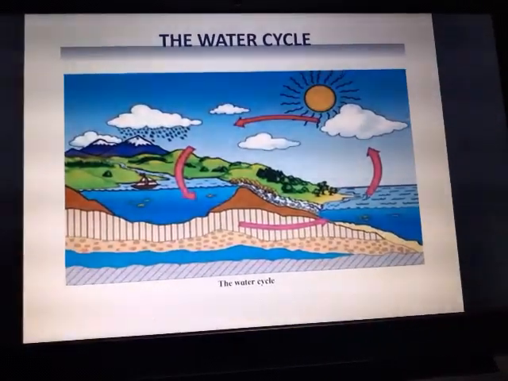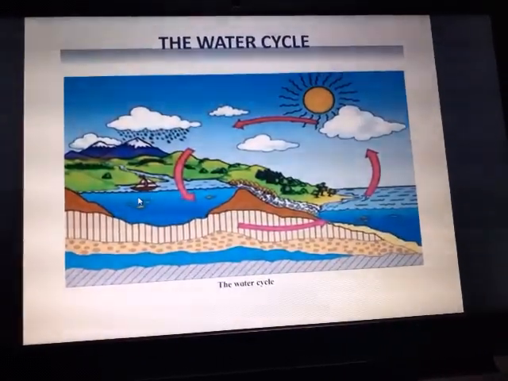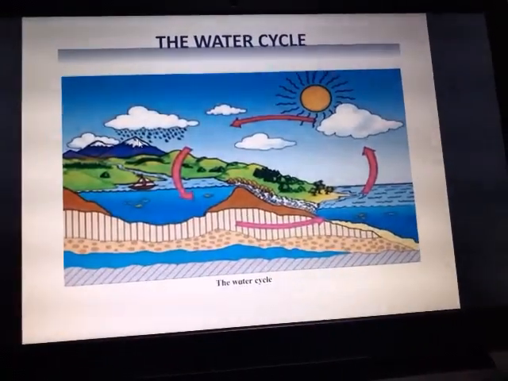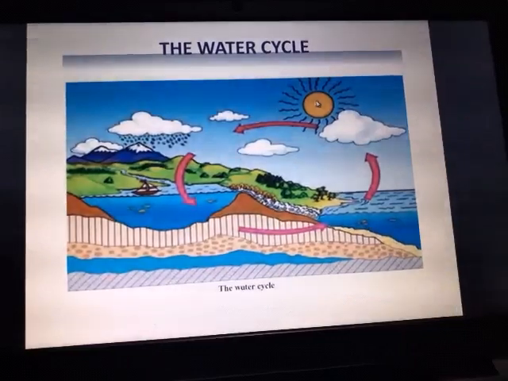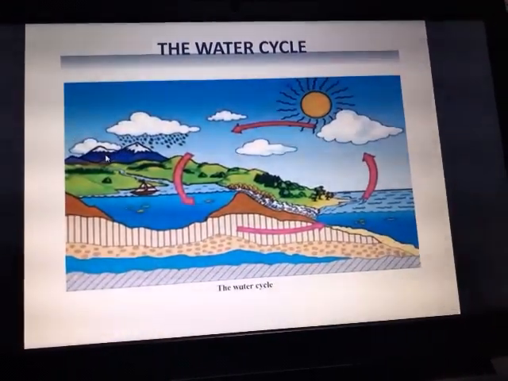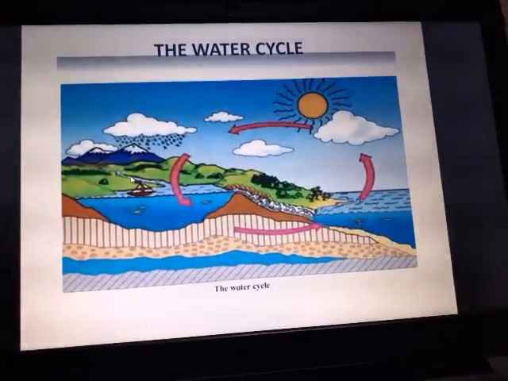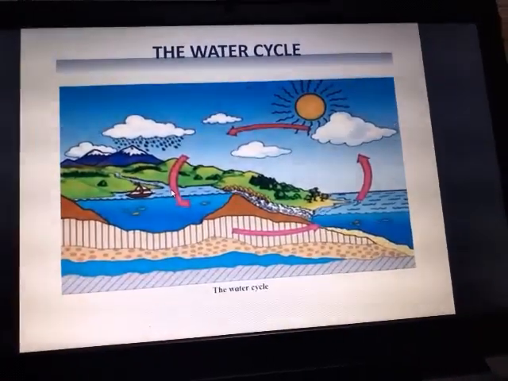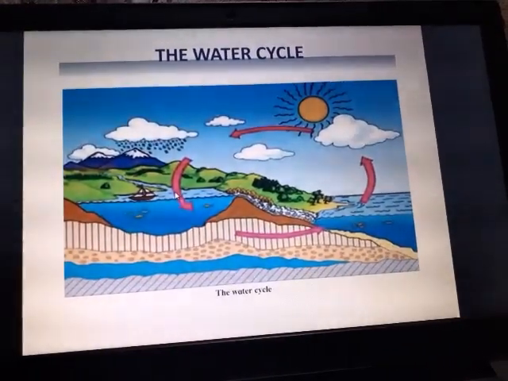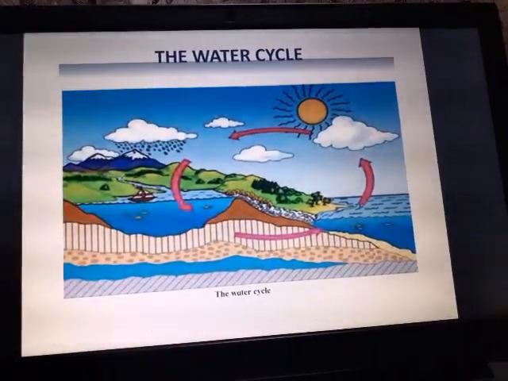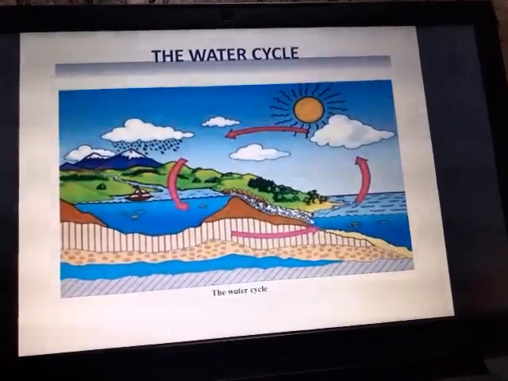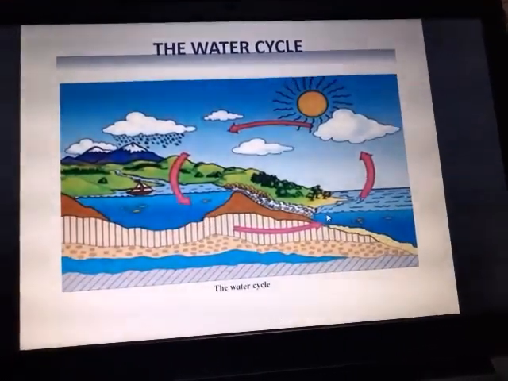Ice in the snow-covered regions also melts. Now these are the areas. This is the mountainous region where snow is covered. What will happen? Because of the heat of the sun, ice also melts, and this melting ice flows down in the form of water which joins the rivers and the oceans. Ice in the snow-covered regions melts due to the heat of the sun and finally flows into the rivers, and these rivers finally flow into the seas and the oceans.